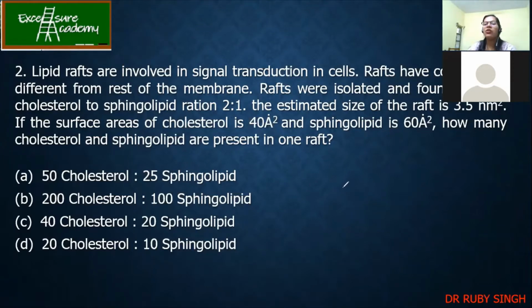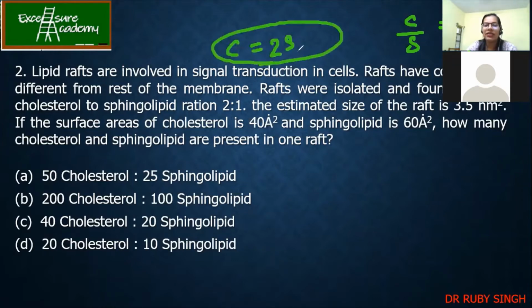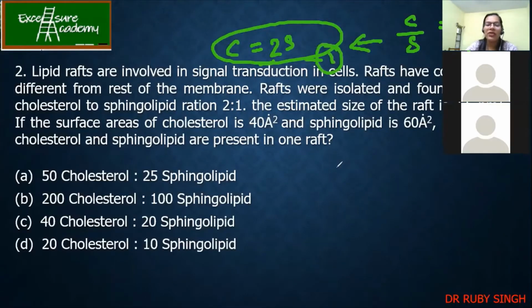So what exactly do you have to do first? Just remember over here, C/S, we know that it is 2/1. Let us assume that I can also write that cholesterol is equal to 2S. Can I write like this? This is also true, right? So this becomes your first equation. Now they are saying that cholesterol plus sphingolipid is around 3.5 nanometer square, of which cholesterol I can write as 2S